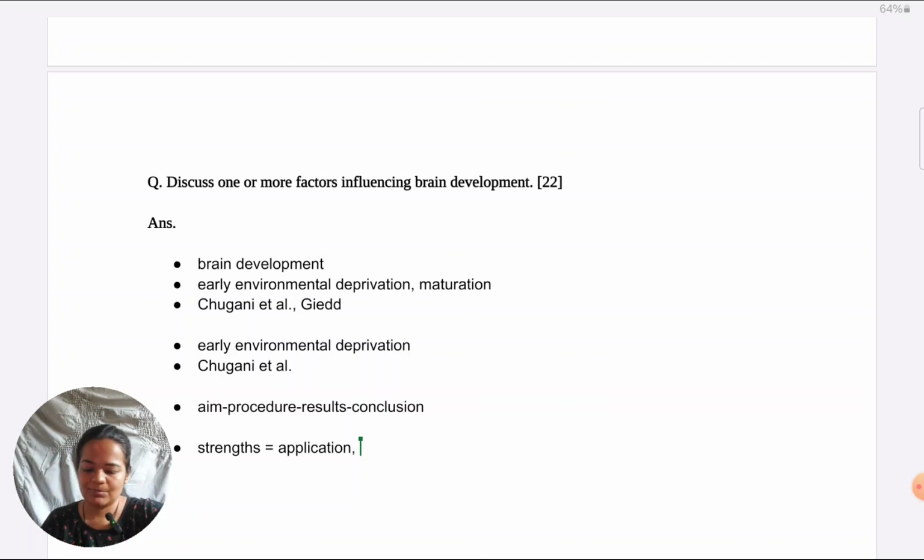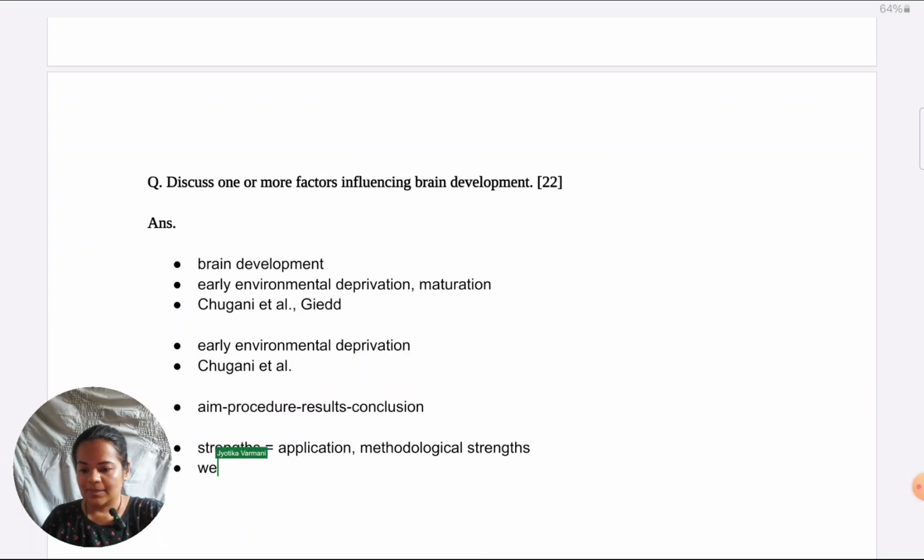Besides that, of course, there is methodological strength. Studies like Chugani, which are using PET scanning, it's a very accurate way of looking at the brain, and the type of control groups taken show that only deprivation is the reason for brain development issues and not anything else. That gives a lot of credibility to the influence of deprivation on brain development.